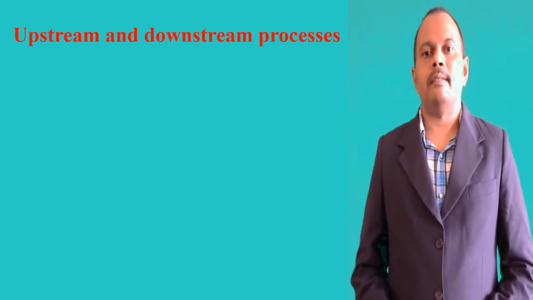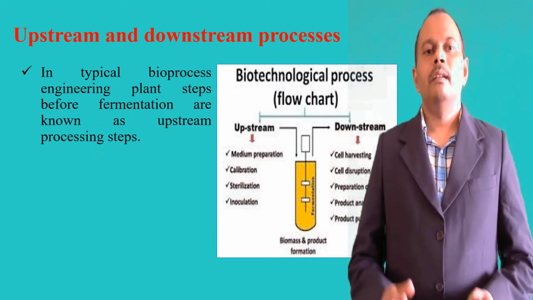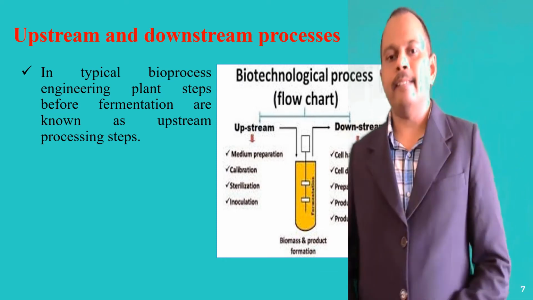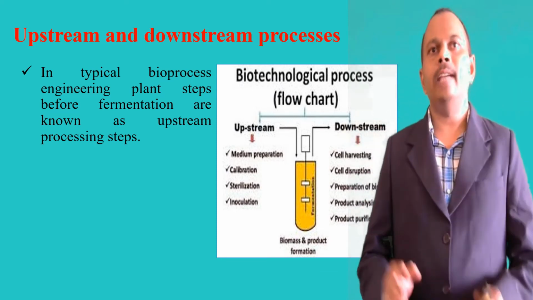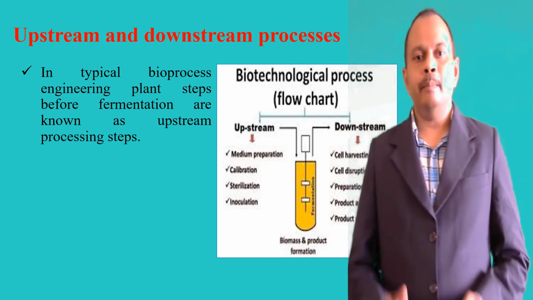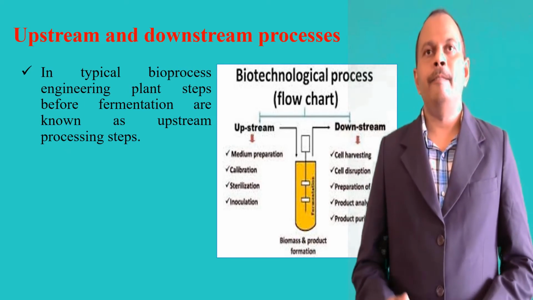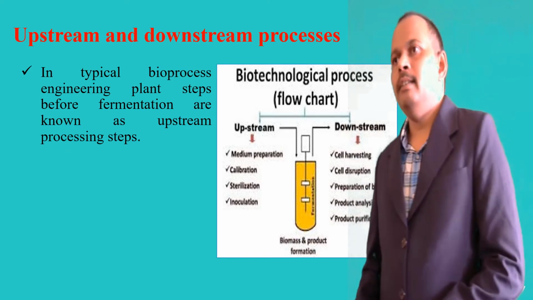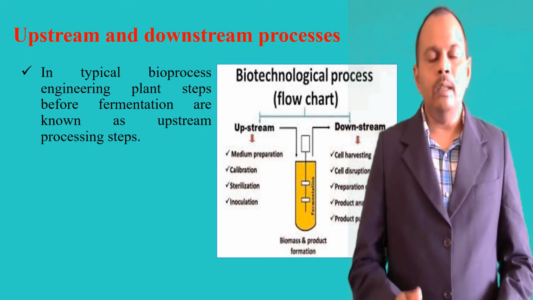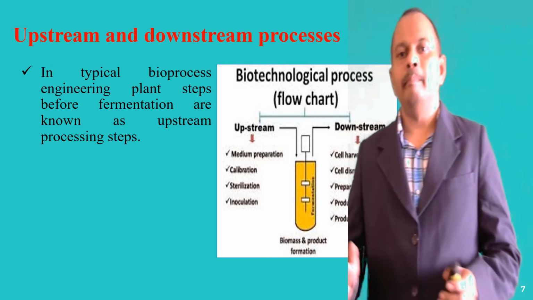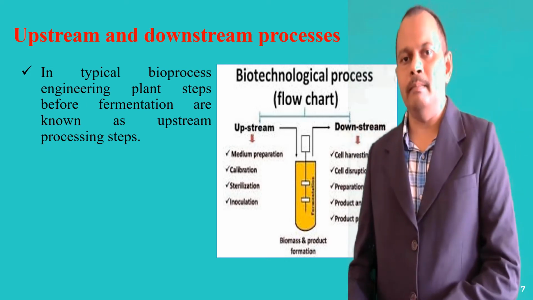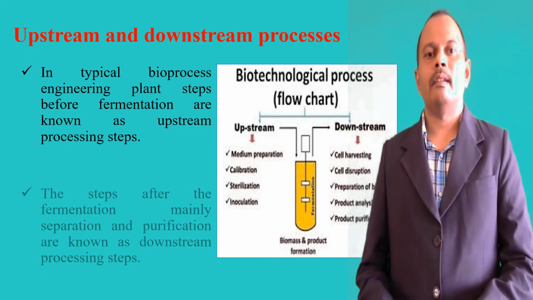Upstream and downstream process. Biotechnology processes are mainly classified into three groups. First one, upstream process; second one, biochemical reaction; third one, downstream process. Upstream processes are nothing but physical treatment steps before the biochemical treatment step or fermentation. These steps include isolation of the organism, maintenance of the organism, preparation of the inoculum, preparation of the product specific medium and sterilization techniques.